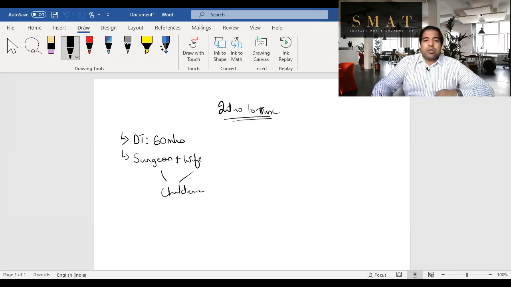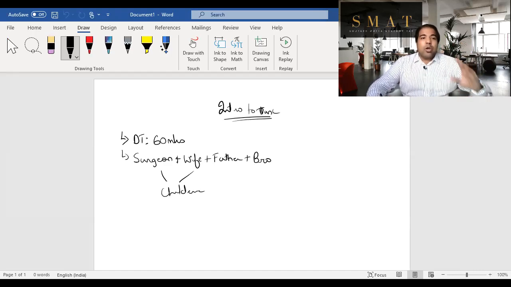Of course, the surgeon also has his father, so somewhere his father also plays a role here. The father spends about 100 days with him here, and the rest of the time he goes to the US and spends it with the surgeon's brother. The surgeon's brother is also playing a big role. Guys, every chapter can be done with this example in mind. The surgeon has a couple of questions in the first chapter. If you remember, the surgeon had a couple of questions for the government. Let's look at the questions and quickly revise the first chapter.